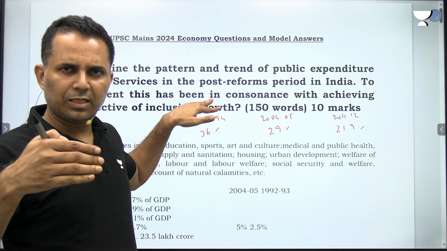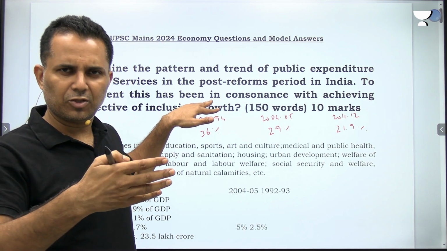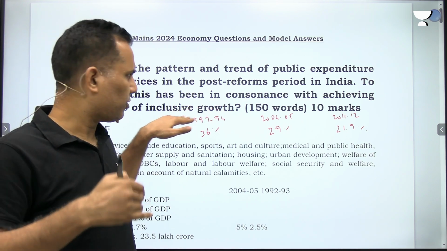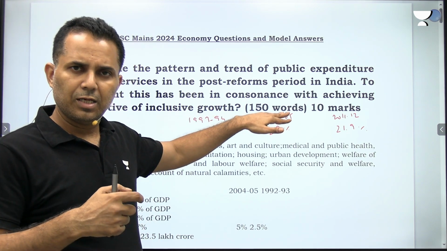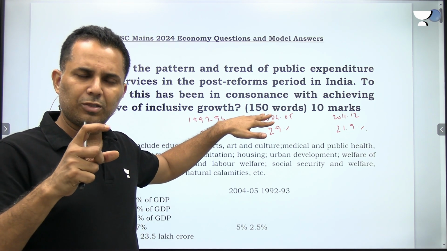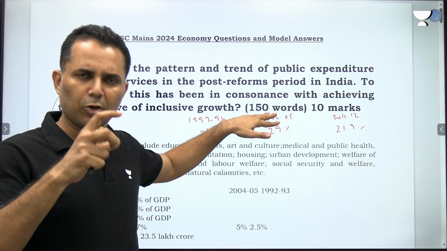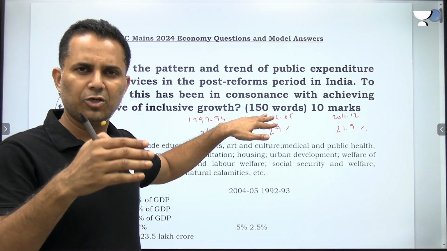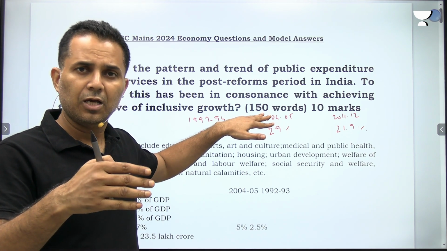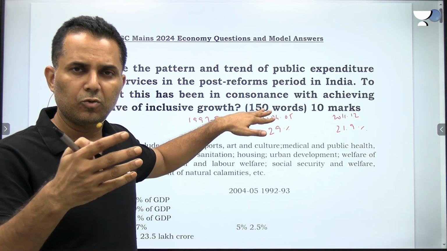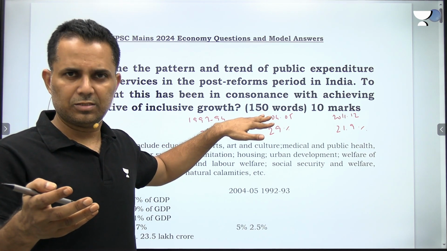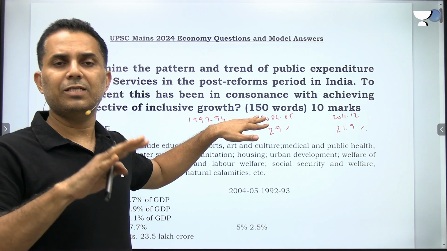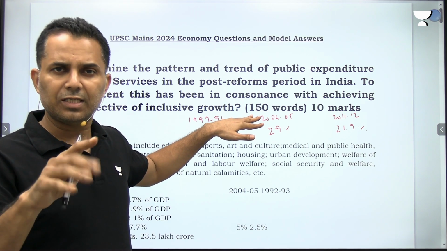To a certain extent, people's income increased because of the expenditure on social services and they moved out of poverty. But inclusive growth will be possible to a larger extent only when there is massive expenditure on infrastructure, which can create a lot of jobs for our unskilled population. This has not happened in India on a major scale till now.